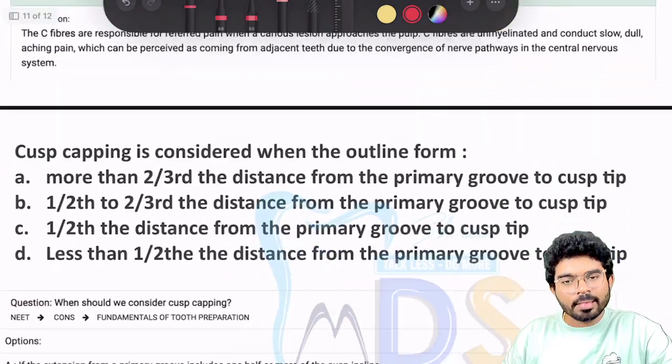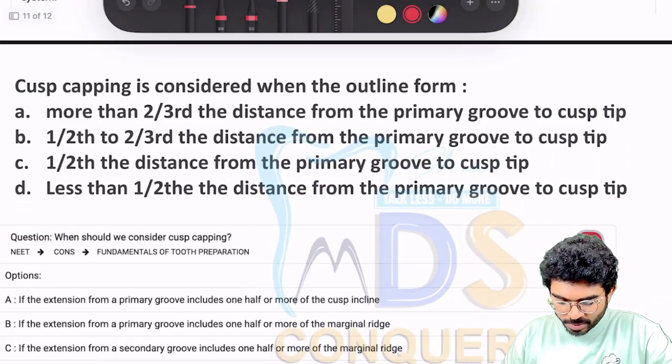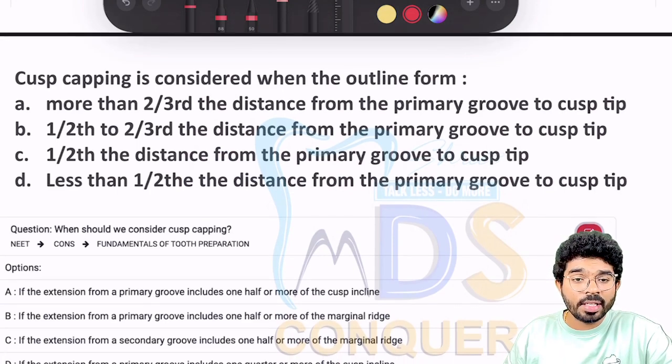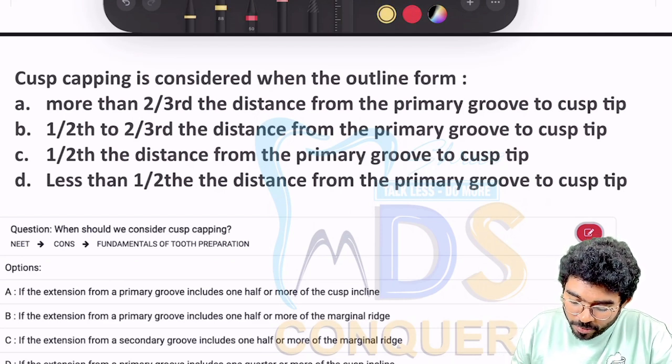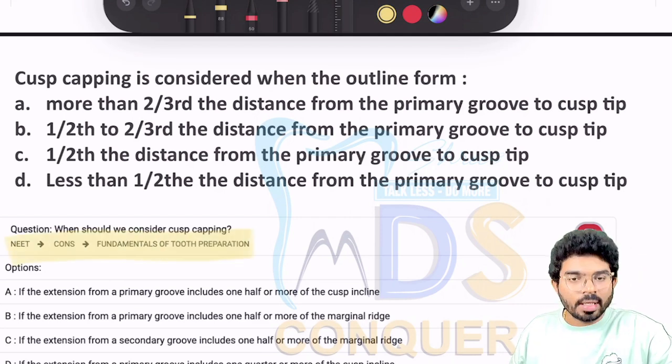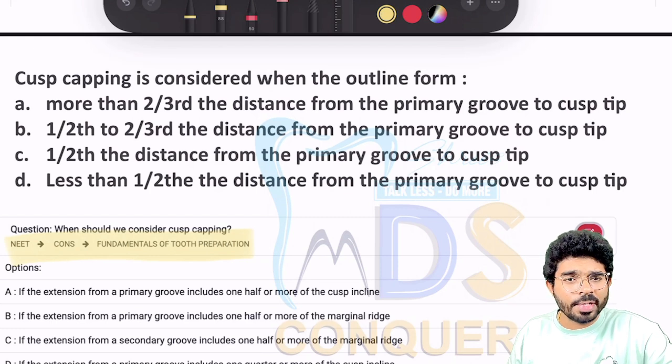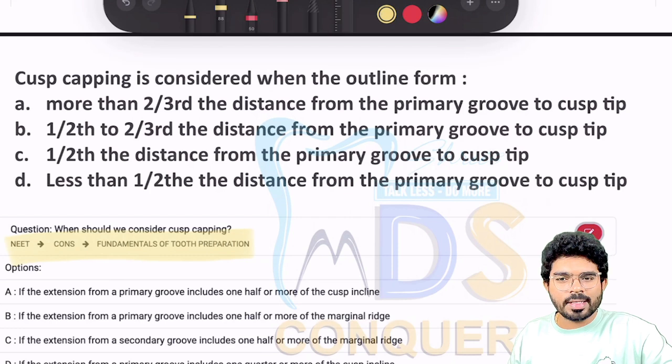So then coming to the 10th question. Again, this is a straight away question from your topic specific exams, that is, fundamentals of tooth preparation, conservative. So a direct straight away question on cusp capping, and of course we have discussed this in many aspects. On the WhatsApp we have discussed, offline we have discussed, and of course it is there on the website also. And of course it's a repeat question, not immediately, it was repeated a few years back.